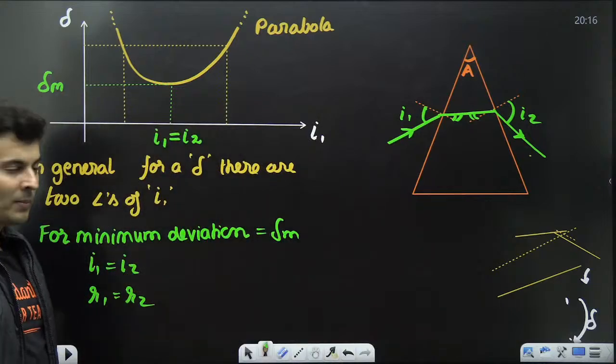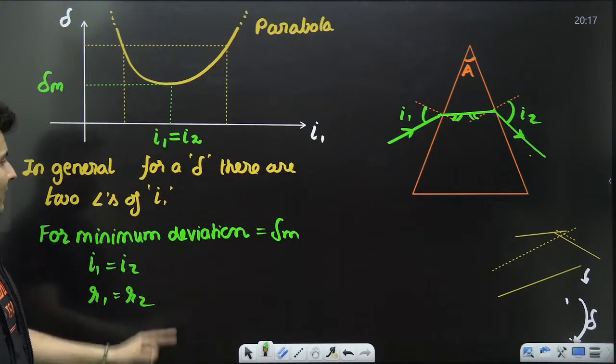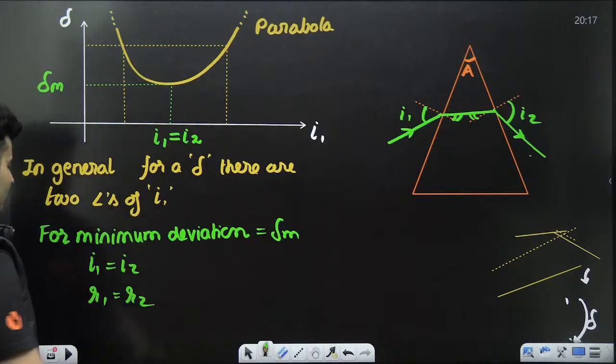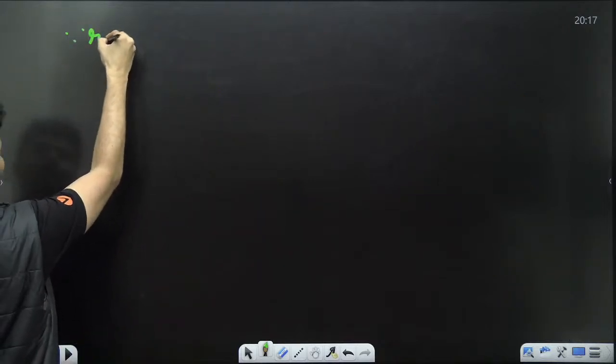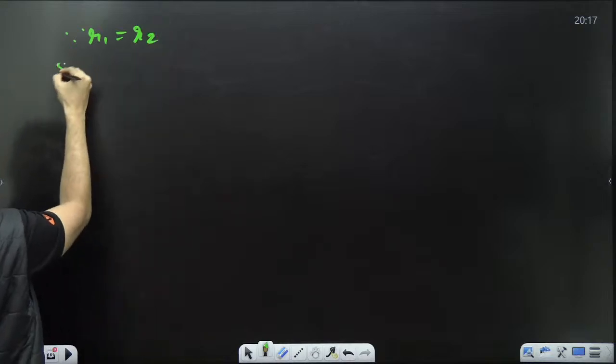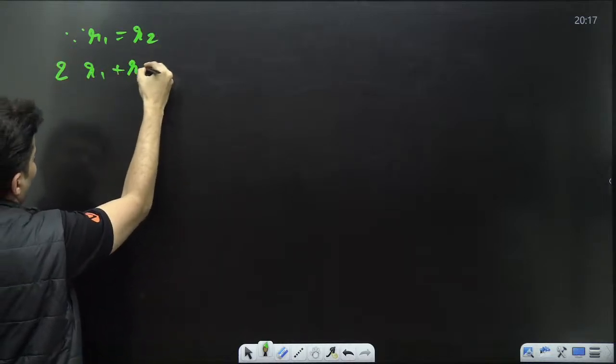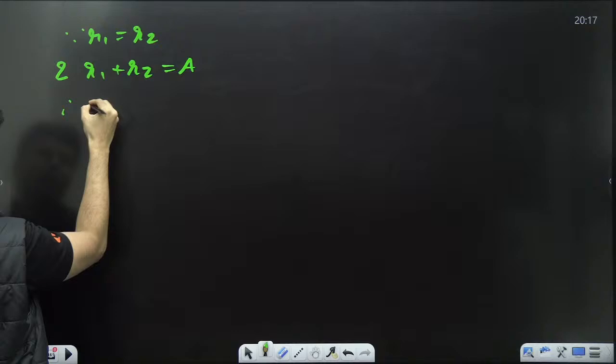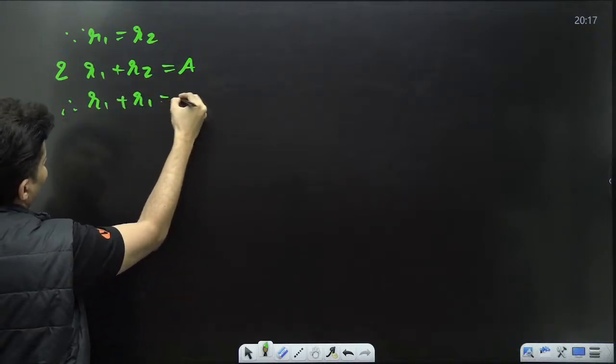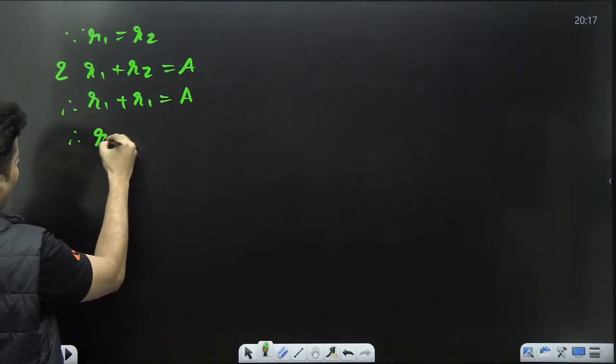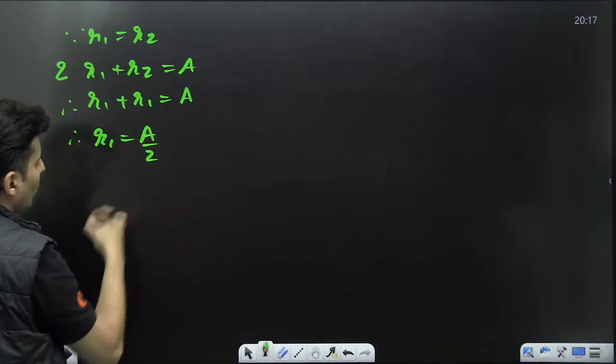That's what you will see. And since R1 is equal to R2 and R1 plus R2 is A, therefore R1 plus R1 will be A, therefore R1 will be A by 2.